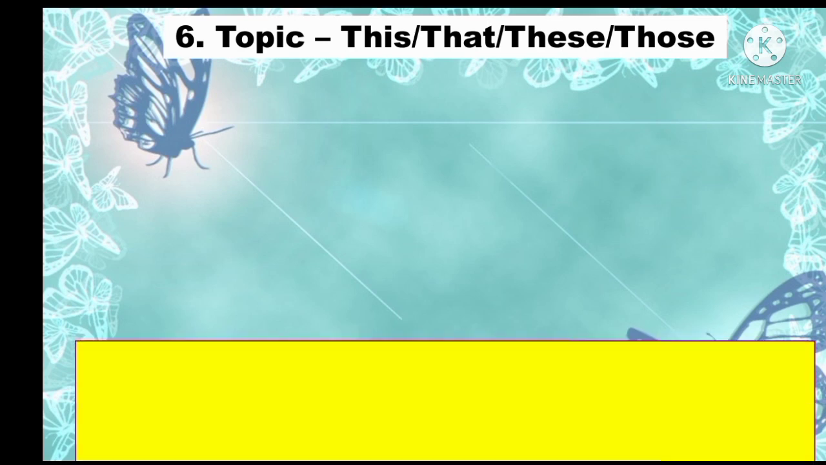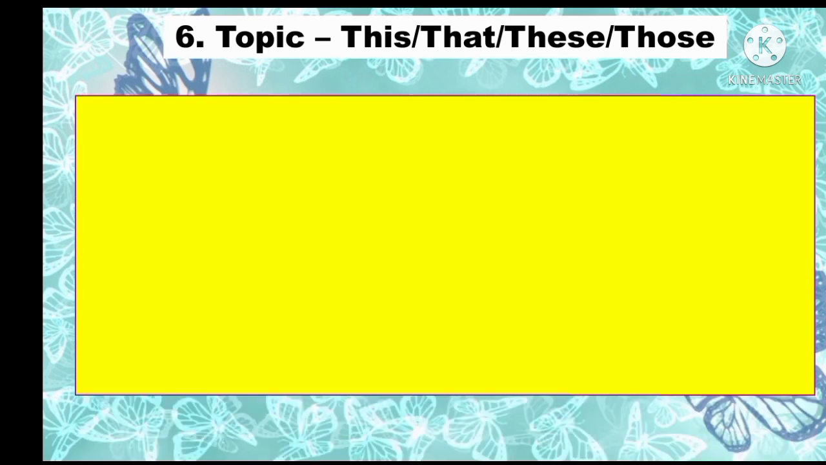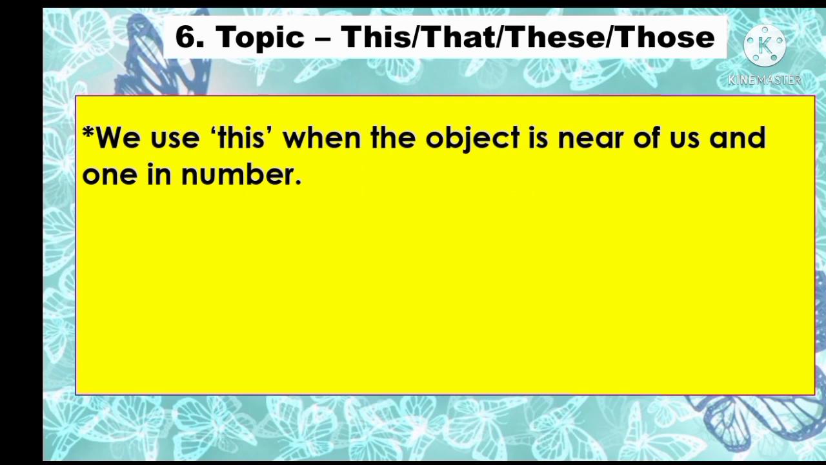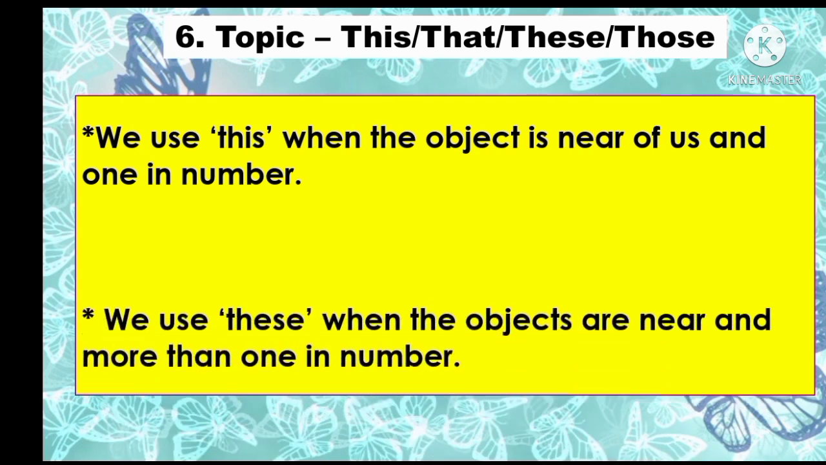Now dear students, it is very easy topic. So look, we use this when the object is near of us and 1 in number. Okay, and then we use these when the objects are near and more than 1 in number. So this means singular, and these means plural. Okay, but the similar thing is what? The object is near of us. That time we will use this and these.